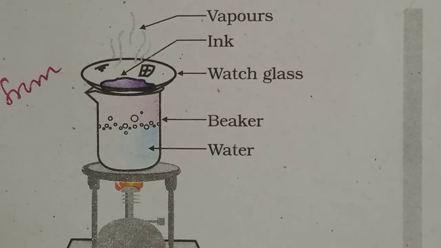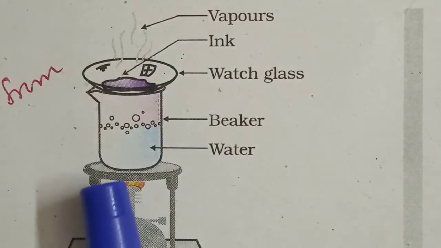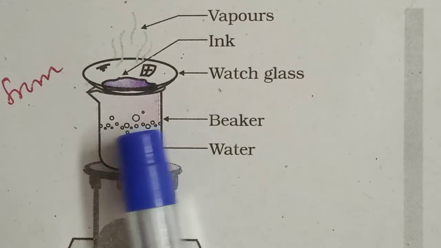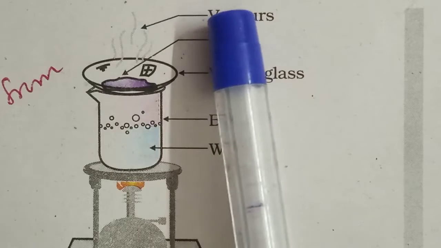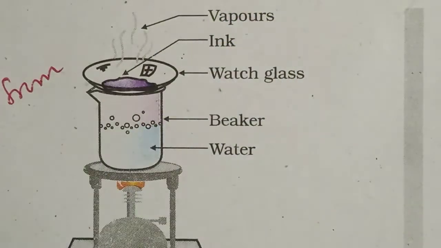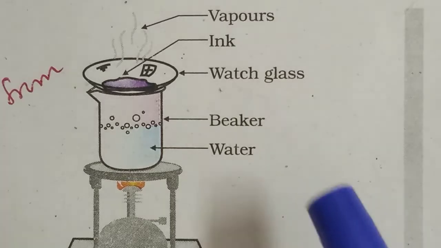This method is used for separating a volatile component, the solvent, from a non-volatile component, the solute, by heating the mixture. While heating, what will happen? Evaporation. We can see the vapors. For example, if we boil water, we can see the water vapor. That method is called evaporation.